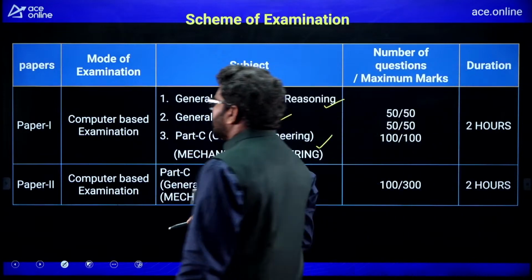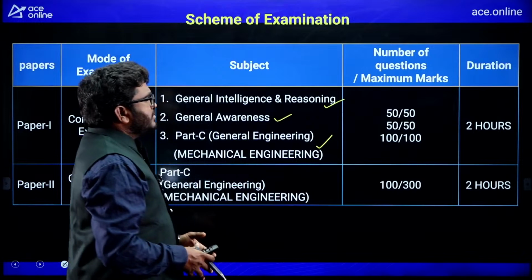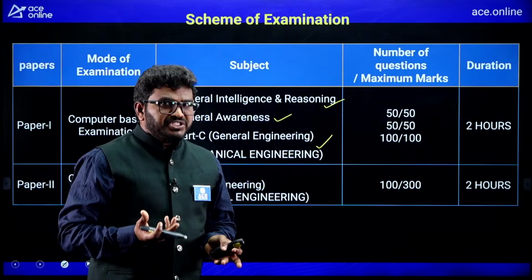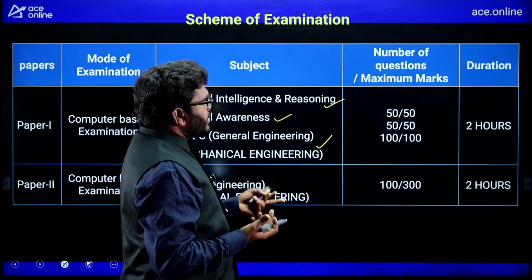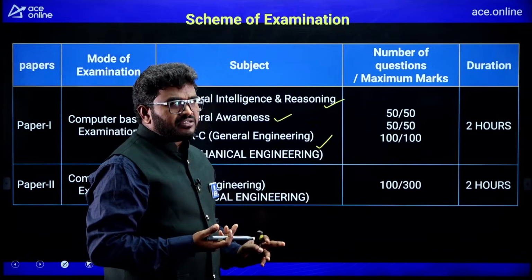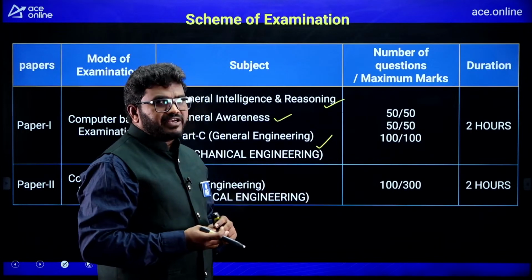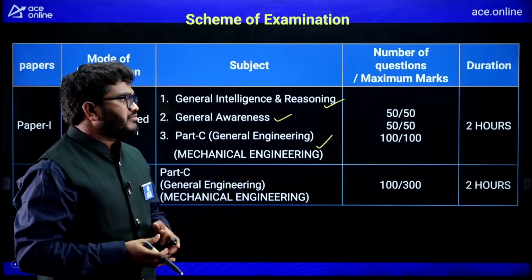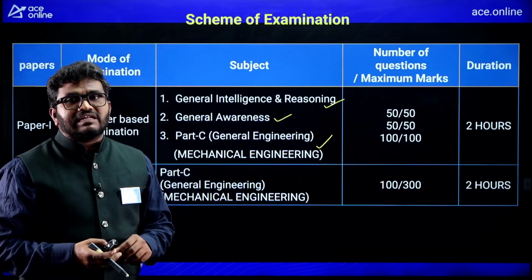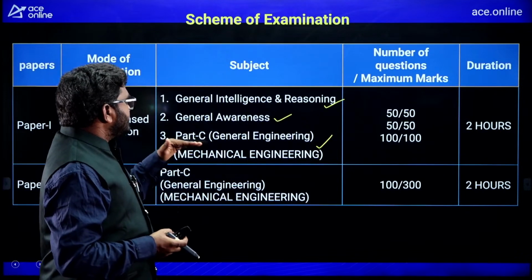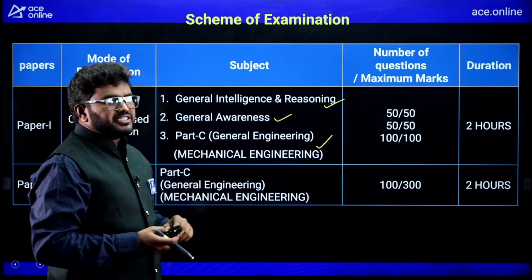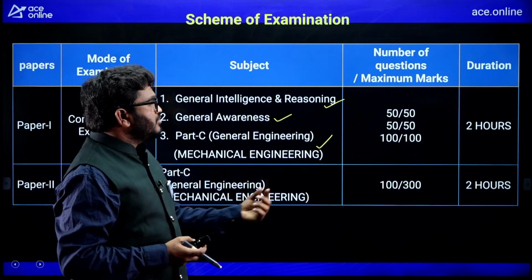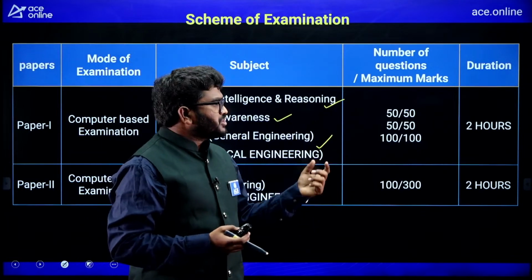Now, in this paper 1, for general intelligence and reasoning, that we can say is simple aptitude, verbal and non-verbal, 50 questions, each question carries 1 mark. So, 50 questions, maximum marks 50. And for general awareness also 50 questions, each question carries 1 mark. So, maximum marks for general awareness 50. And the third one is mechanical engineering. From this mechanical engineering stream, they will ask you 100 questions, each question carries 1 mark.